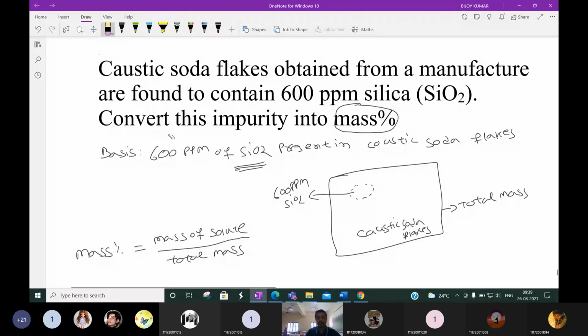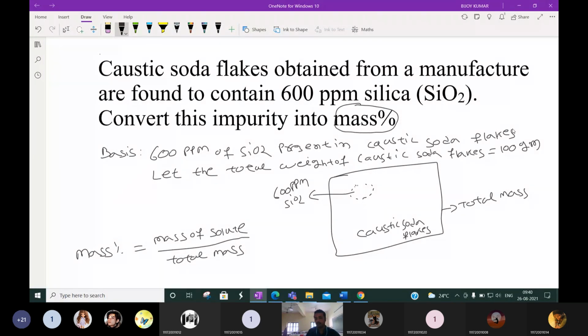So what can we take? We can assume it. Let the total weight of caustic soda flakes be equal to 100 gram.